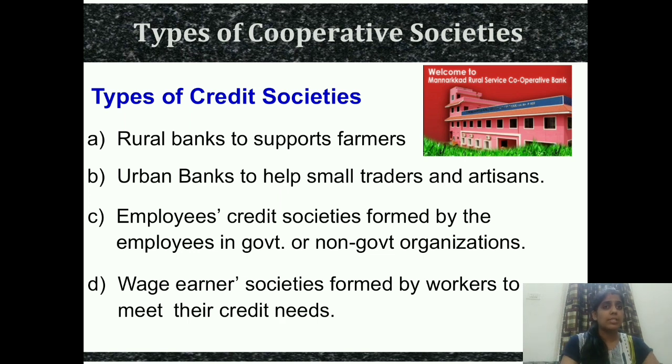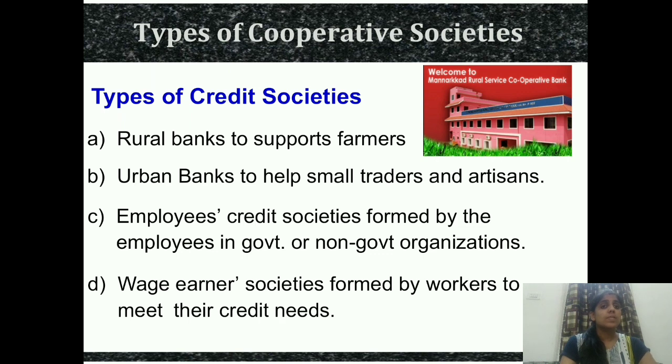There are types of these credit societies. Means rural banks to support the farmers. Many rural banks have opened up to support these farmers. There are urban banks who give small traders and artisans some money and help. There are employees credit societies which are formed by the employees in the government or non-government organizations. So they form such societies.